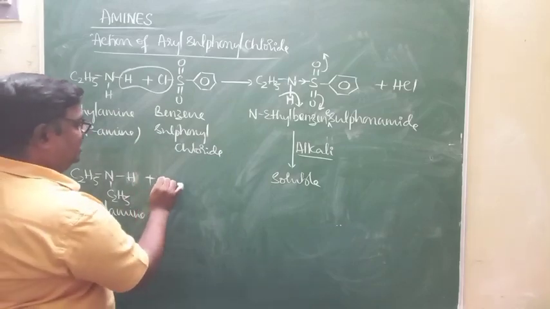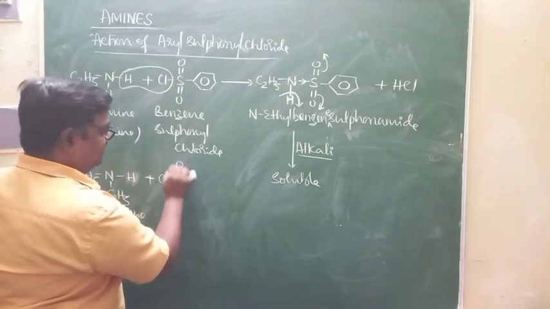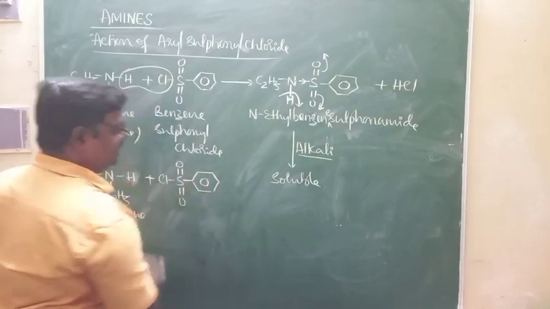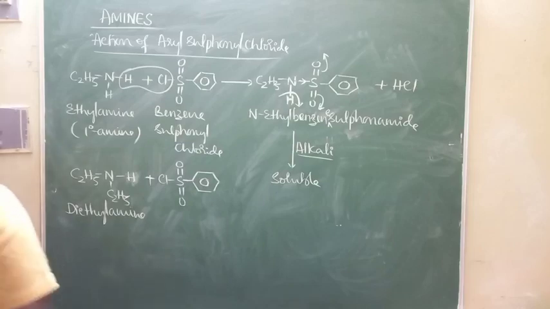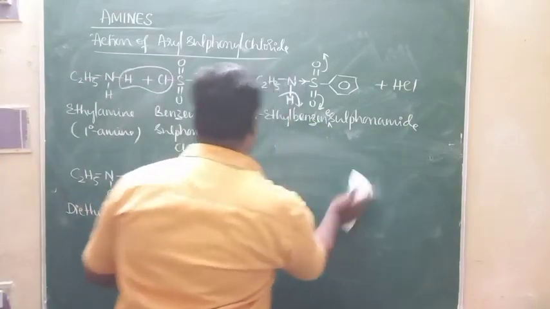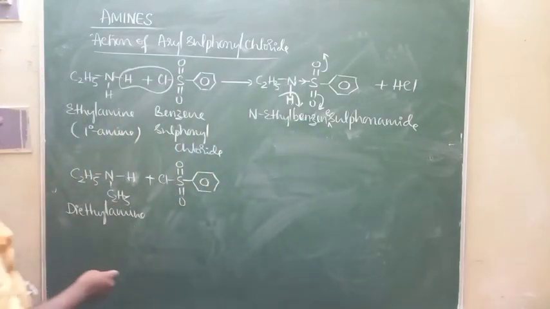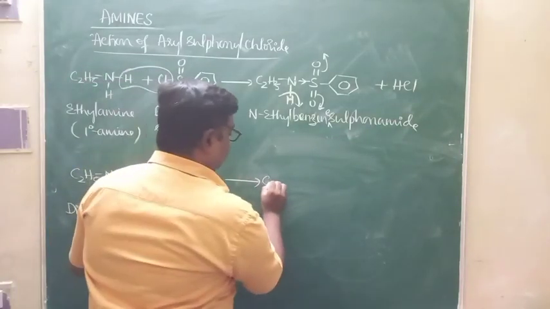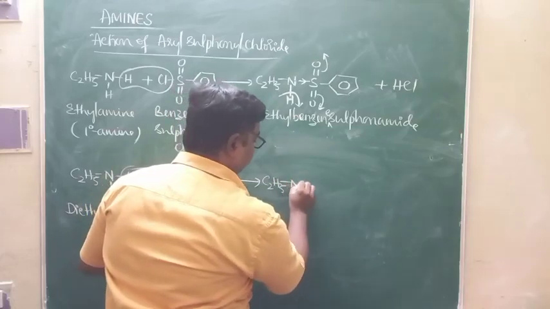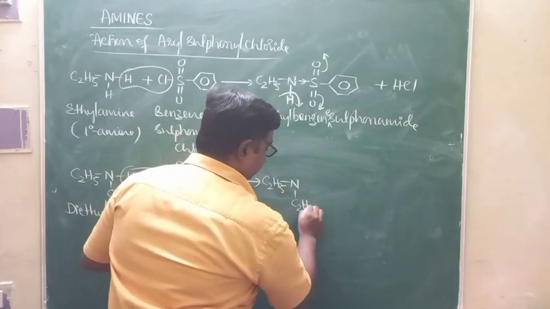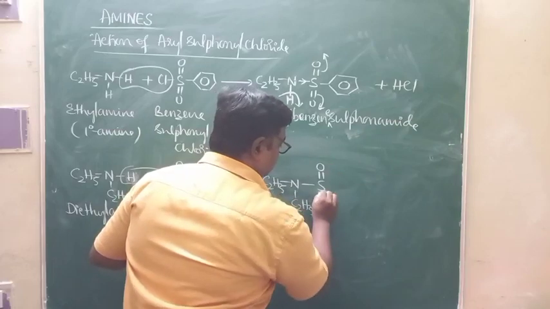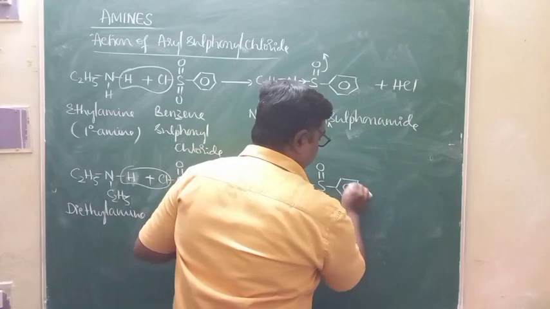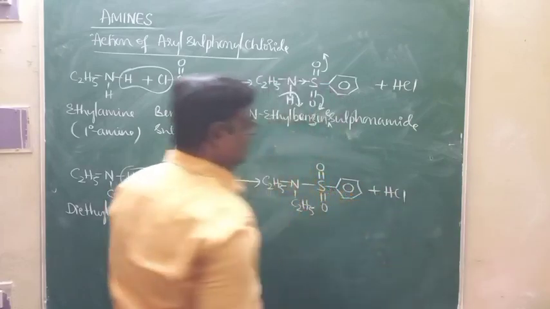When this diethylamine reacts with benzene sulfonyl chloride, same kind of reaction, that leads to the formation of C2H5 N C2H5, S double bond O, plus HCl.